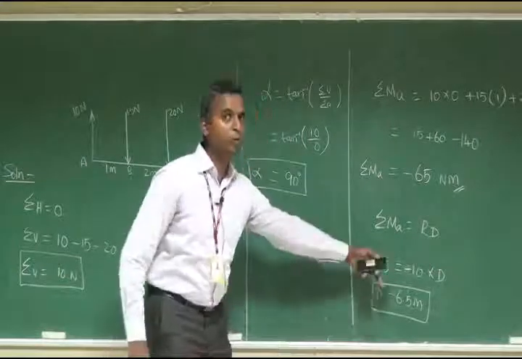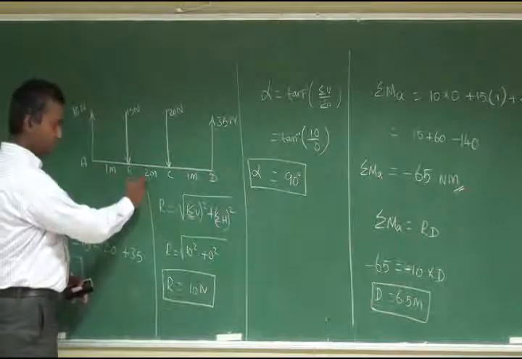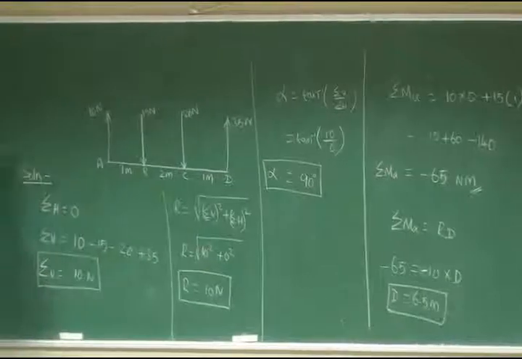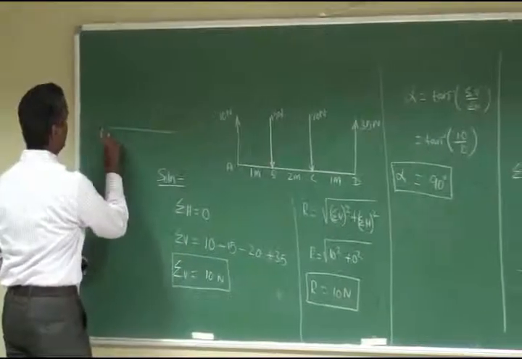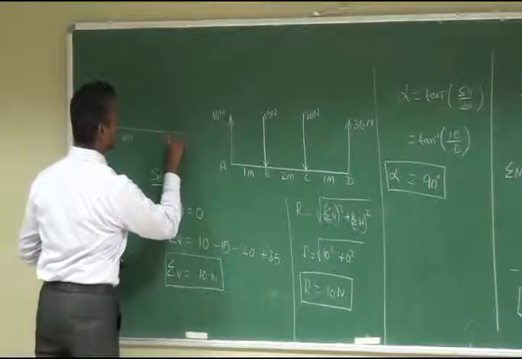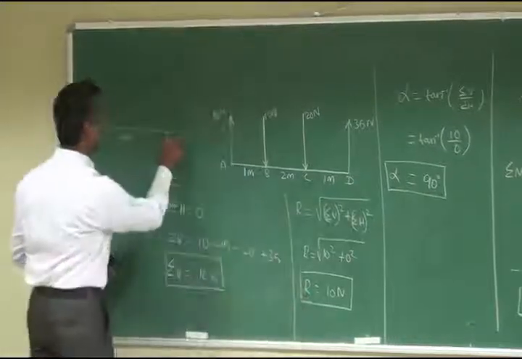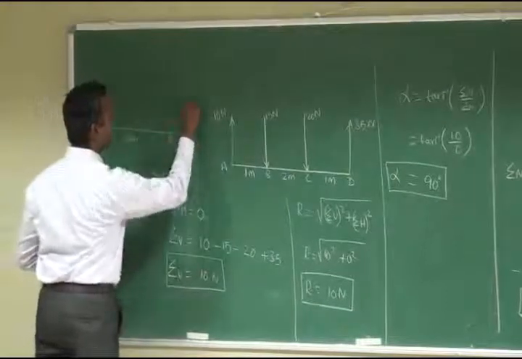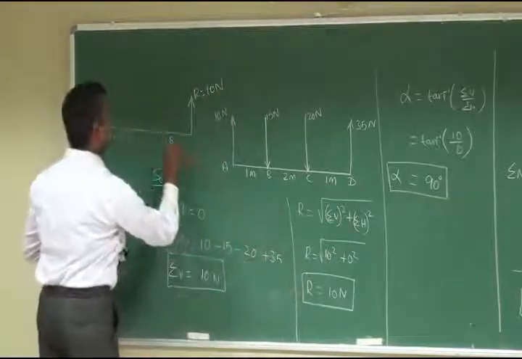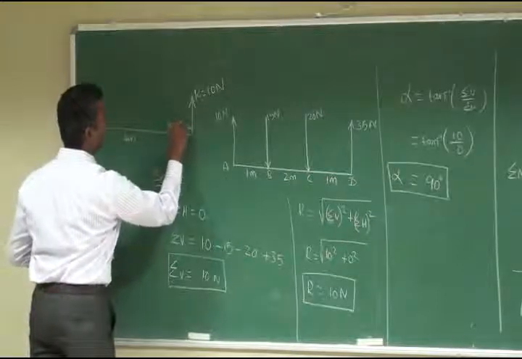So what is the distance? 6.5. Now we can locate the 6.5 here. In the given system itself, what is the value? 1, 3, 4. So there are only 4 meters in total. Then how are we going to locate that? Please listen here. This is A and this is B, and the distance is 4 meters. You are going to extend this. Since this is 4 and the required distance is 6.5, you extend it by 2.5. The resultant R is equal to 10, acting here. This distance is 2.5 meters.